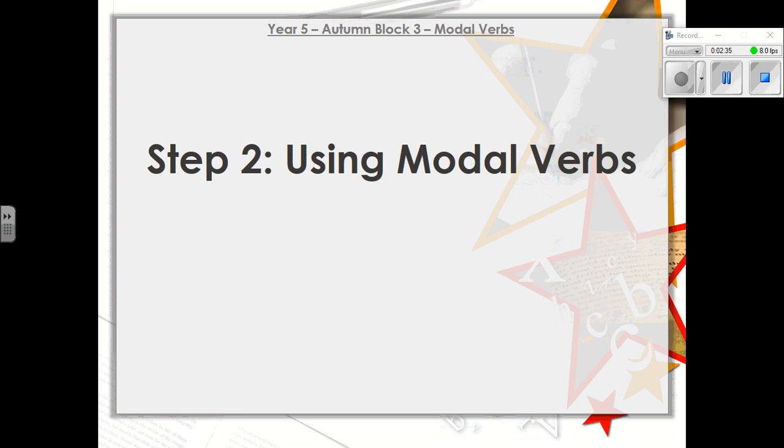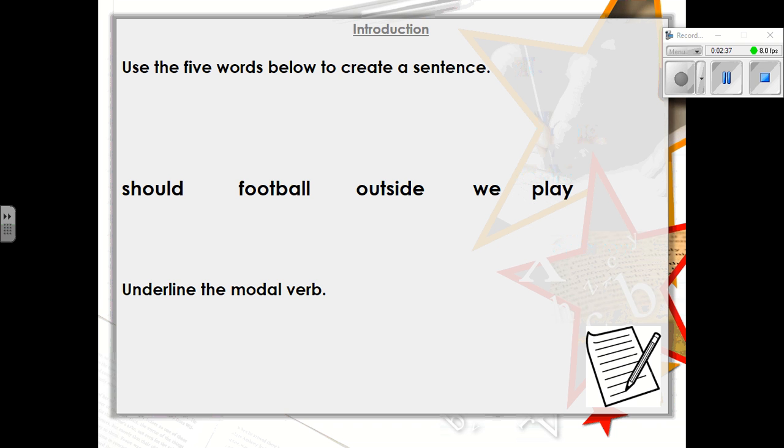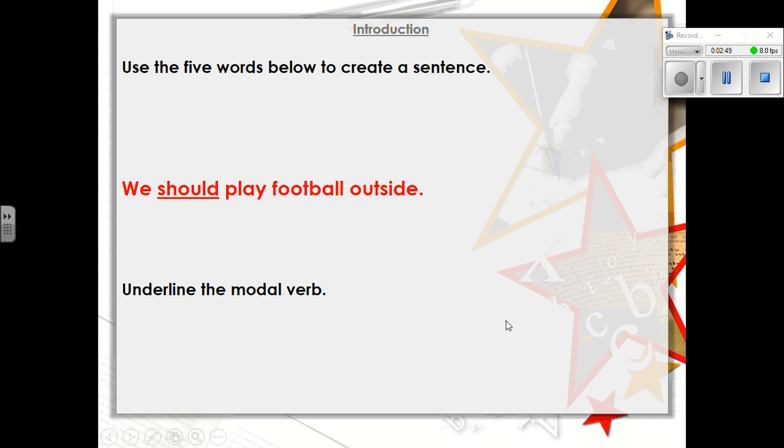Using modal verbs, step 2. So again, writing this out for me, use the 5 words below to create a sentence. I just want you to use these 5 words, just these 5 words, and create a sentence using them, and then underline your modal verb. Okay, you should have given that a go. We should play football outside, should being your modal verb. Nice and easy one, that one.